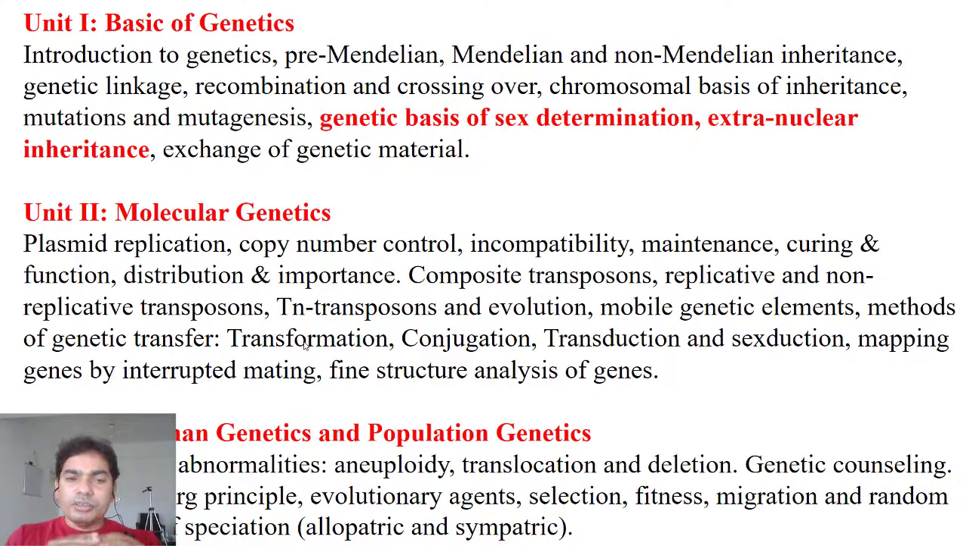So these are the three main important methods, transformation, conjugation and transduction, that we will discuss in detail in the molecular genetics part, second unit, right? But very briefly we will discuss exchange of genetic material in the next class, right? Then in the second unit we will discuss plasmid replication, copy number, control, incompatibility, maintenance, curing and distribution, all these, right? So thank you so much.